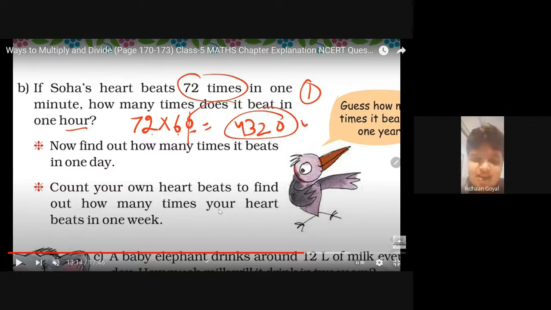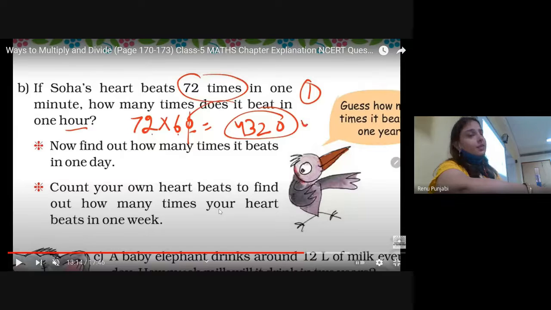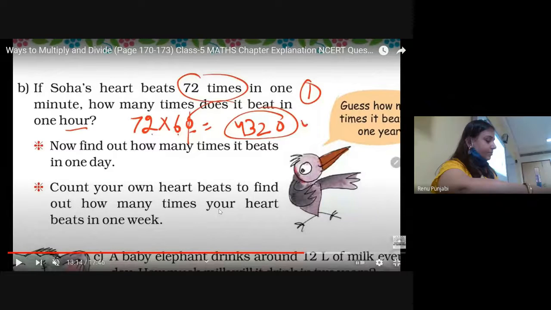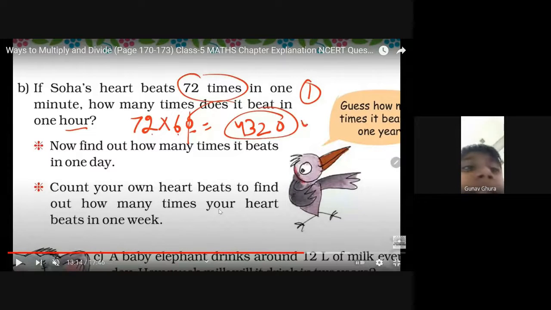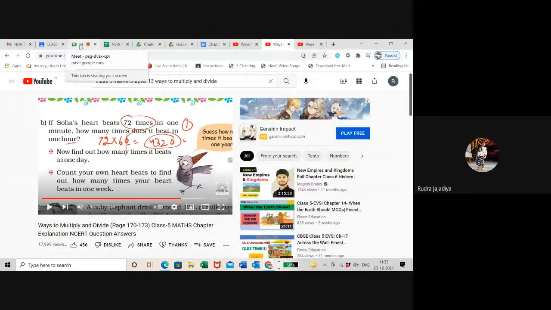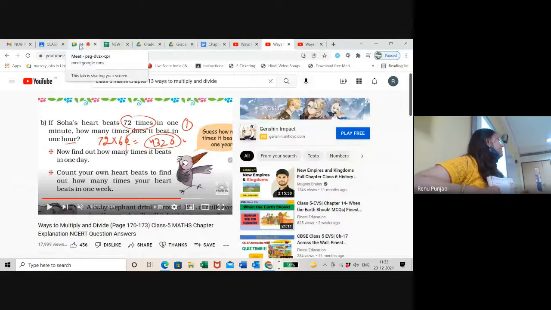Ma'am, can I say? Yes, please give the answer. Ma'am, 72 multiplied by 60. Yes, 4,320. See, I am doing 70 multiplied by 60, 4,000. This is the short form which we are directly doing.